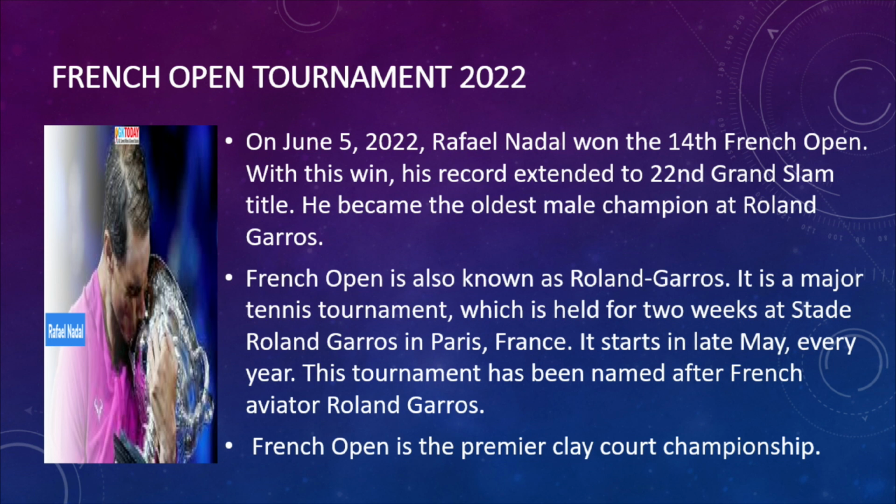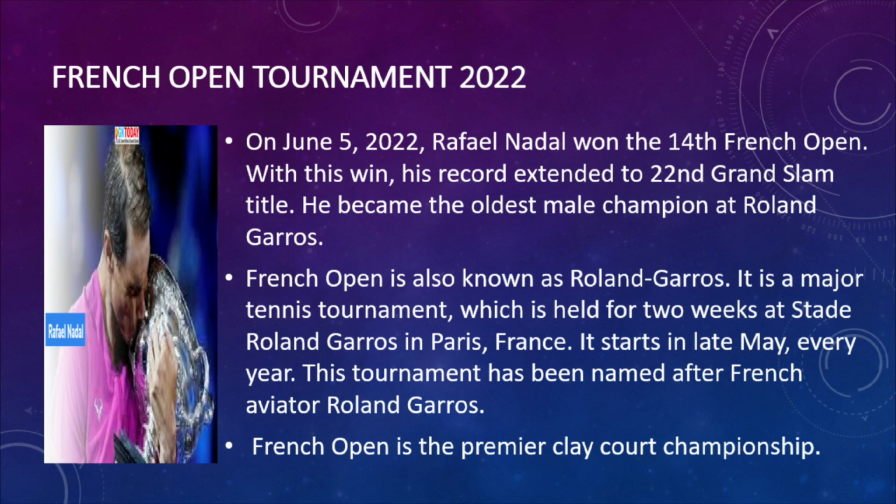With this win, his record extended to 22 Grand Slam titles. He became the oldest male champion in Roland Garros. Roland Garros is the other name for the French Open. French Open is also known as Roland Garros.